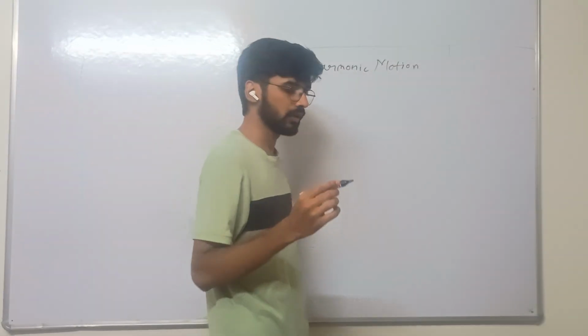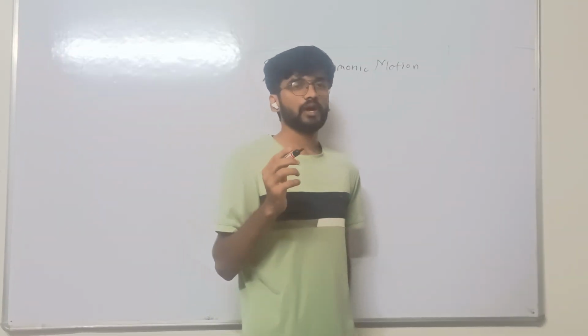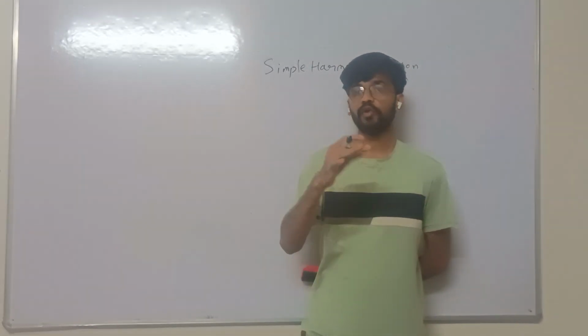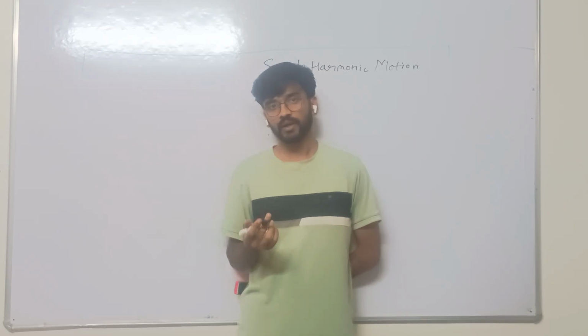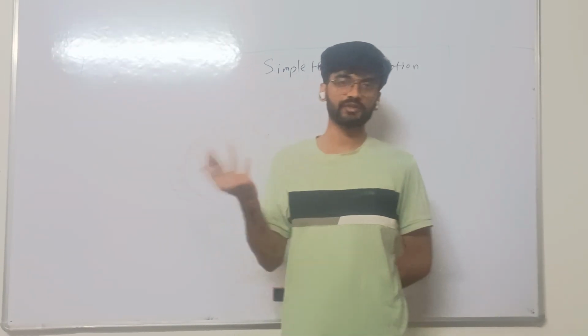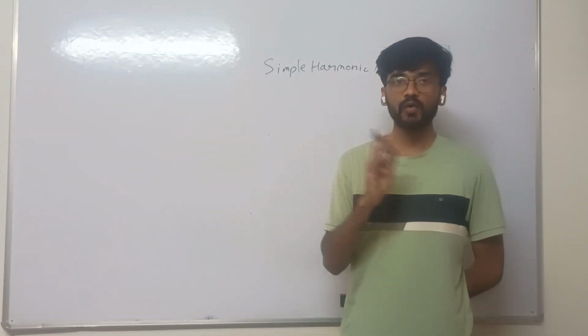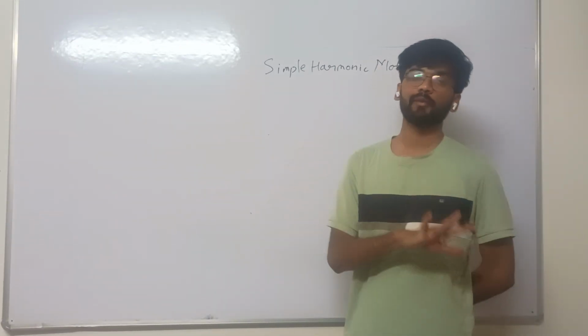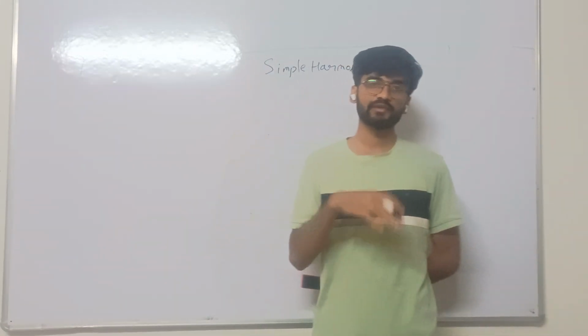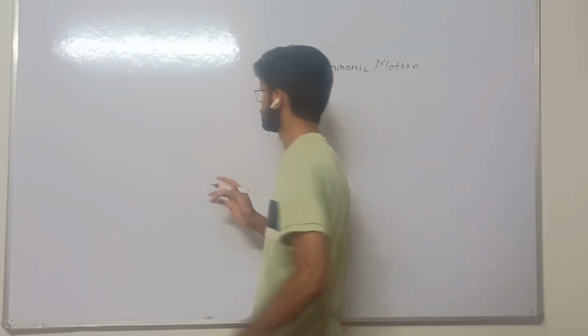Okay, so simple harmonic motion is a projection of a uniform circular motion. It means simple harmonic motion is a projection of uniform circular motion. Let us discuss how we can say that simple harmonic motion is a projection of uniform circular motion.